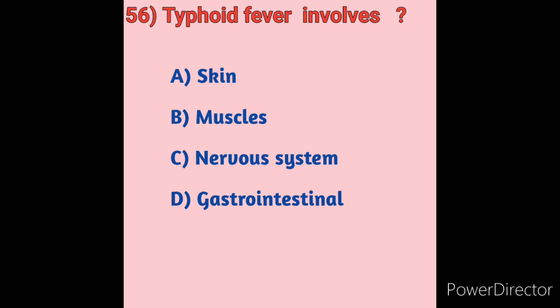Some patients have rashes also. Since it spreads through contaminated food and water, the gastrointestinal system is involved. Option D, gastrointestinal, is the correct answer. Next we will move on to question number 57.